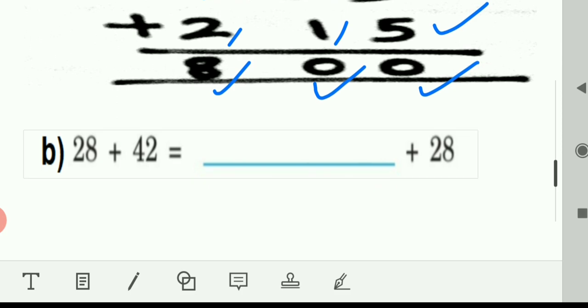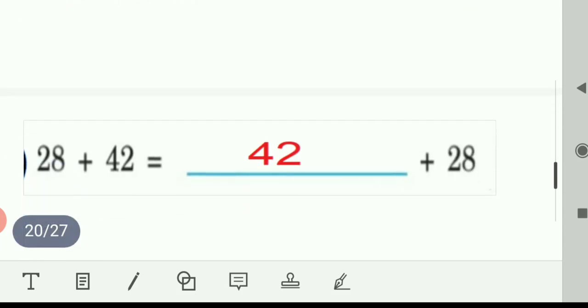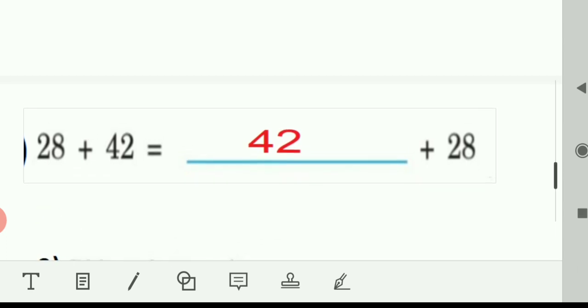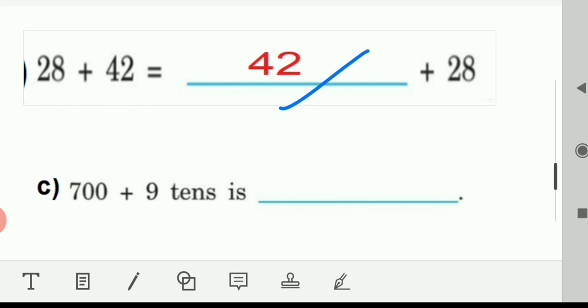Next is 28 plus 42 is same as 42 plus 28. It is very easy. When we change the order, it will not affect the answer. C.